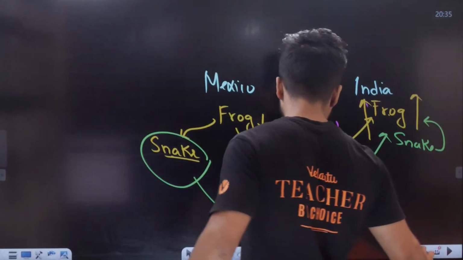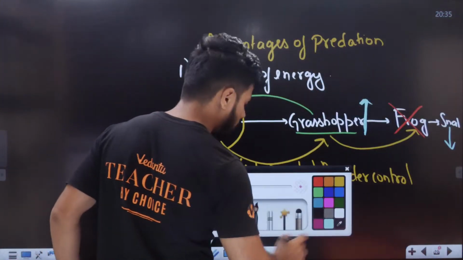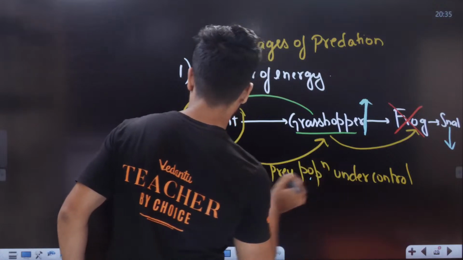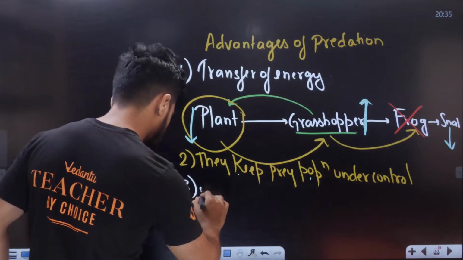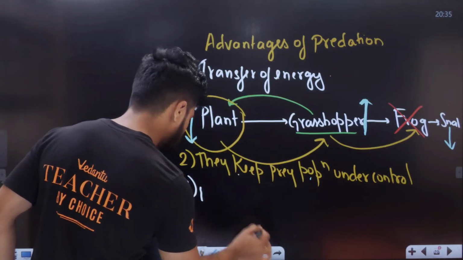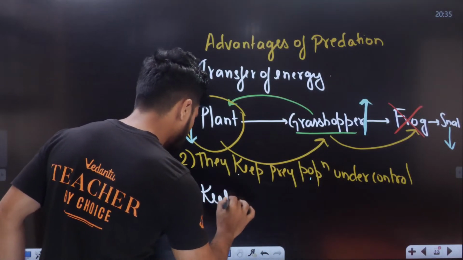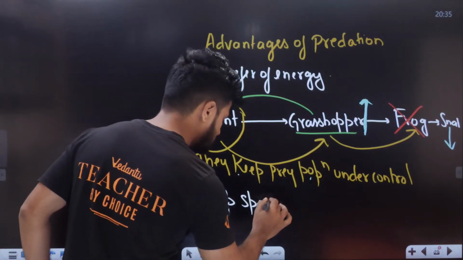Third point is what, students? Third point is they help in keeping species diversity. They keep species diversity.